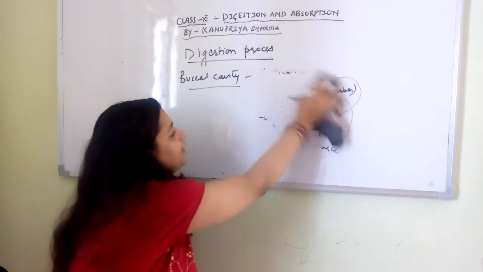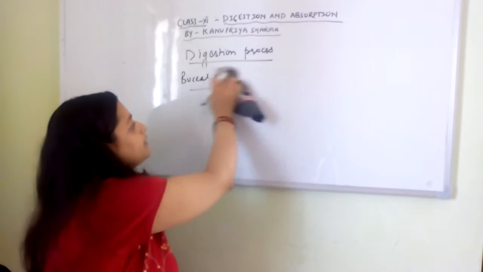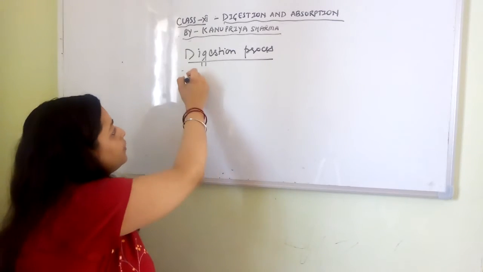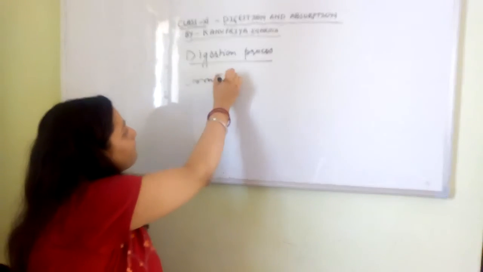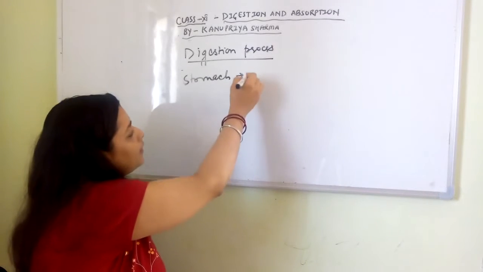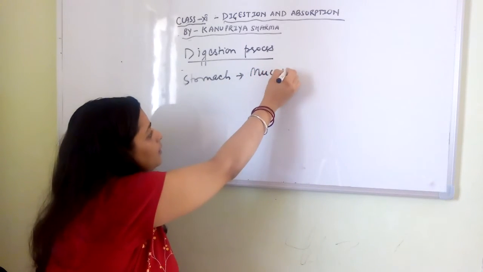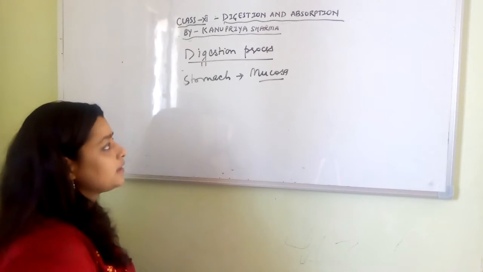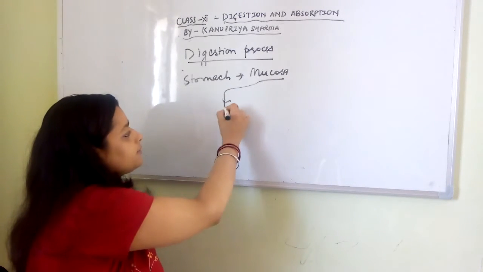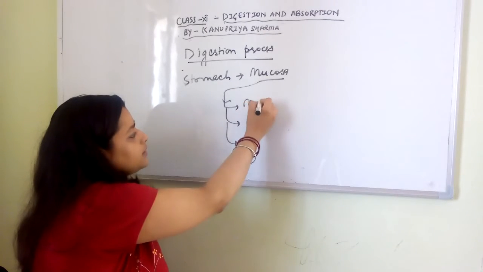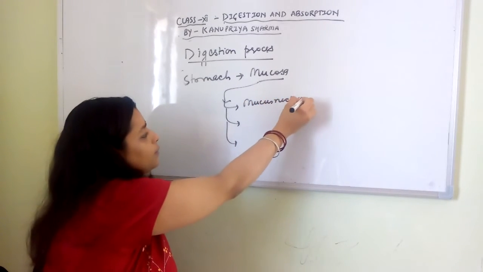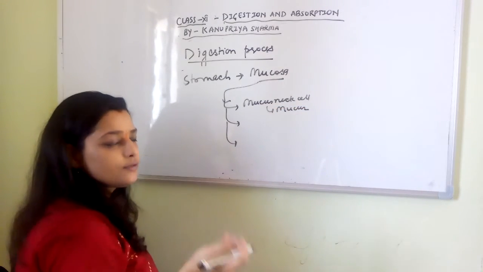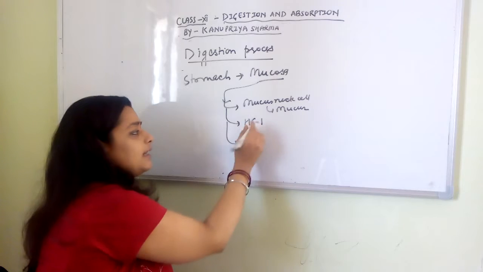we are past the buccal cavity, and the food has moved to the esophagus in the form of bolus after deglutition. Now in the stomach, the mucosa layer, which is the innermost layer, has three types of cells. What are those three types of cells? Mucus neck cells produce mucus for lubrication and protection of the inner lining from HCl.